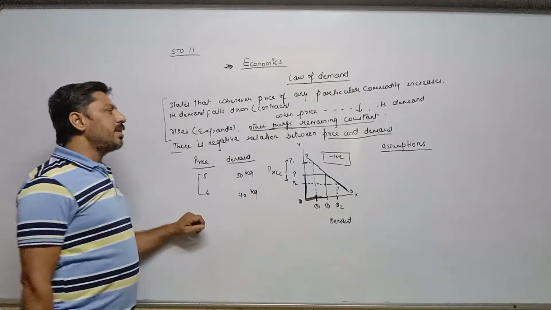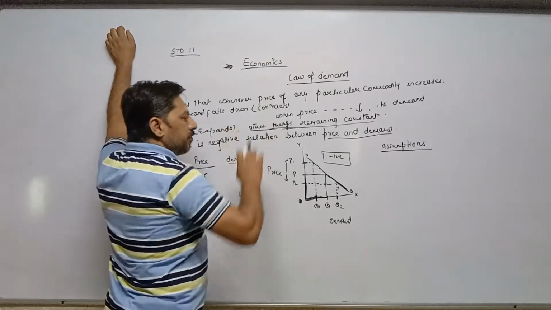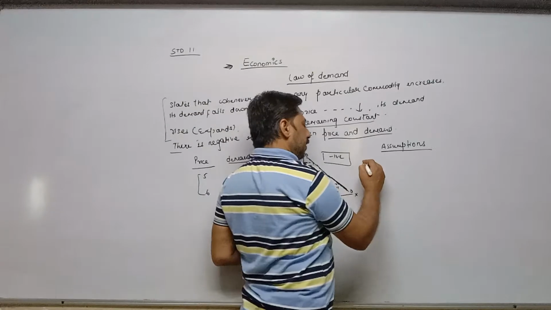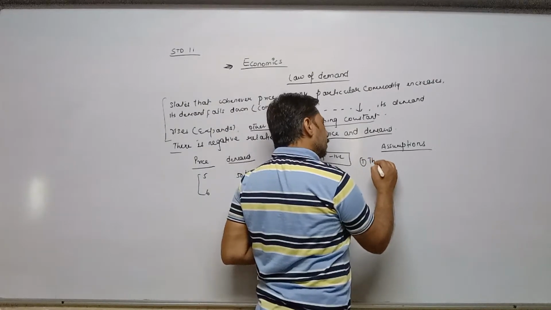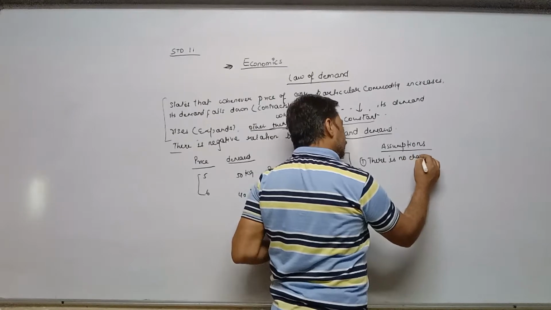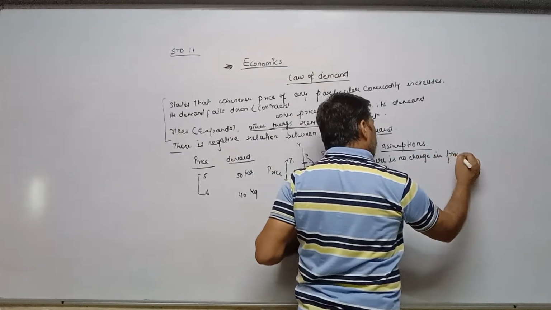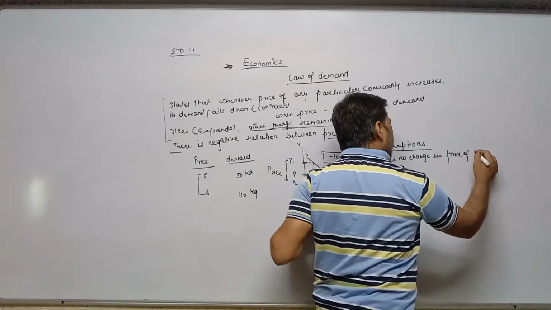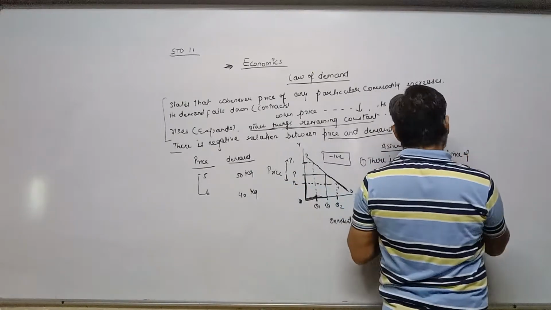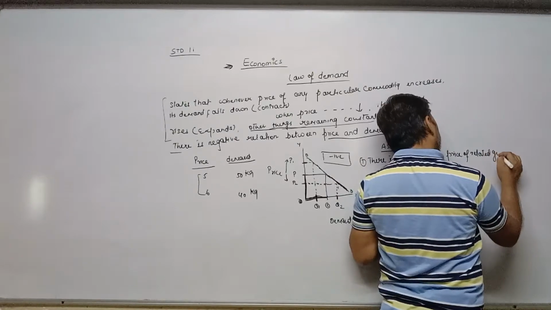Now what we are assuming while we are establishing the relation between price and demand: first, there is no change in price of other factors. There is no change in price of related goods.